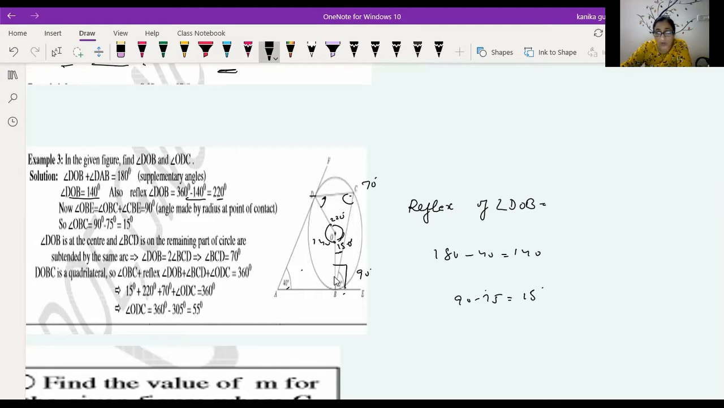So this is a quadrilateral. The sum of the angles of a quadrilateral is 360 degrees. So when we add, this angle is 220 plus 15 plus 70 plus angle ODC, that is equal to 360 degrees. Then you get angle ODC is equal to 360 minus, when we add this, we get 305. So 360 minus 305, you get the result 55 degrees.